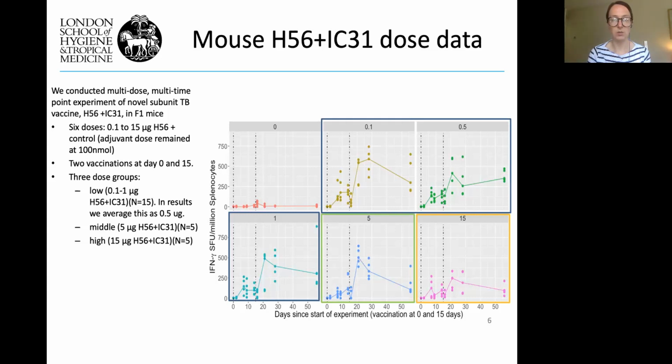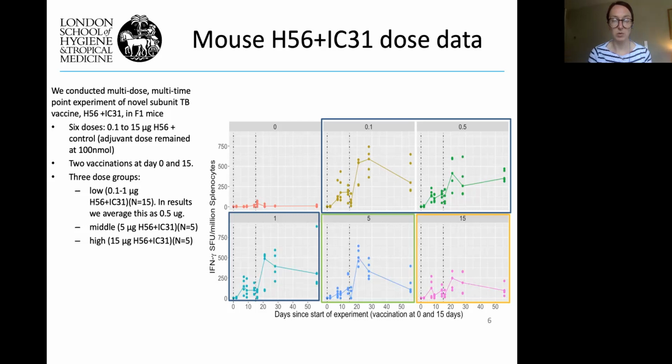We kept the adjuvant dose constant throughout, and we also had a control data set. The mice were given 2 vaccinations, one at day 0 and one at day 15, to mimic the human trial, which I'll show you in a second.